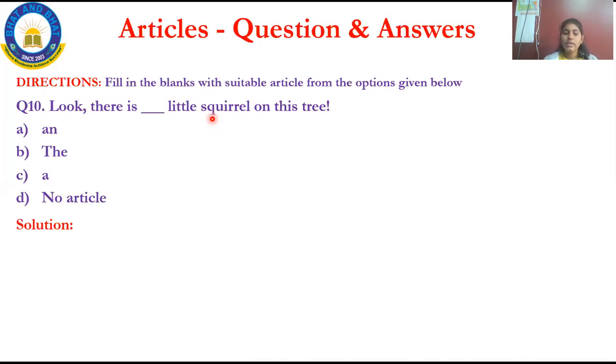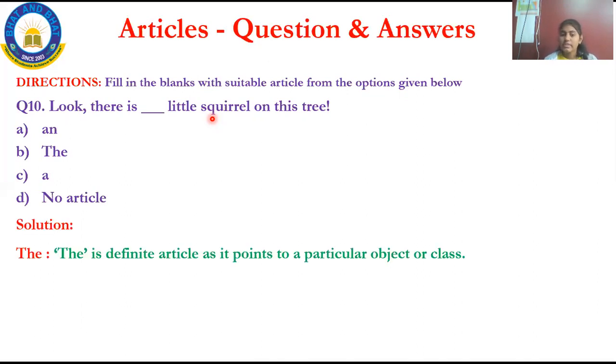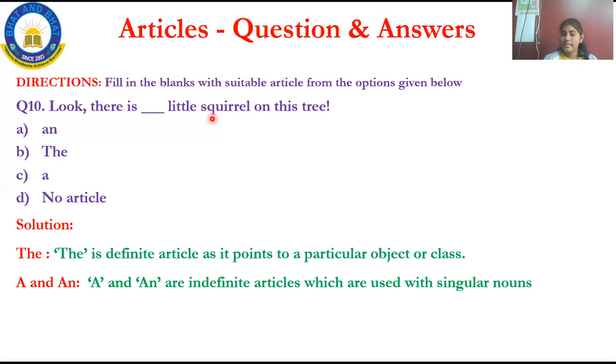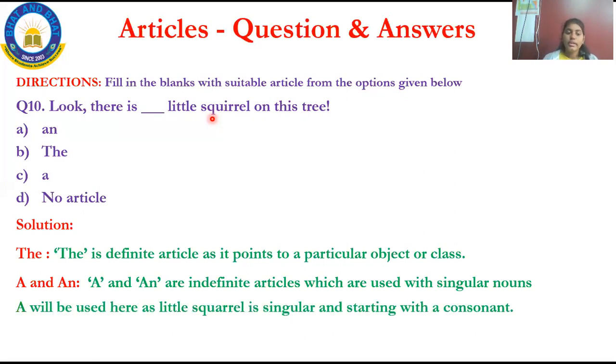Let us fill this. The is a definite article which is used to point out a particular object or a class. And then a and an are indefinite articles which are used with a singular noun. Here a is used because a little squirrel is a singular noun. Squirrel. You all know squirrel is a very small, cute animal. This little squirrel is a singular noun and it is starting with a consonant.